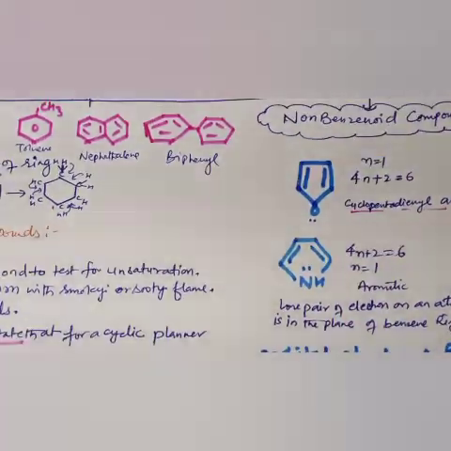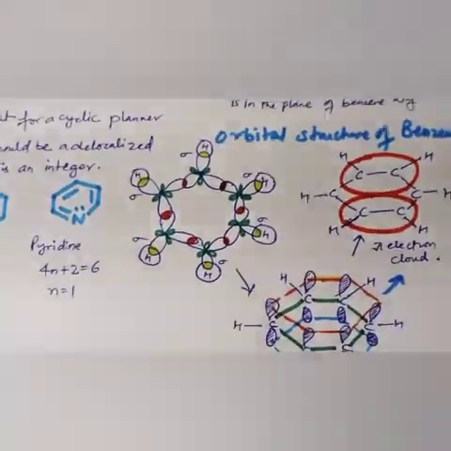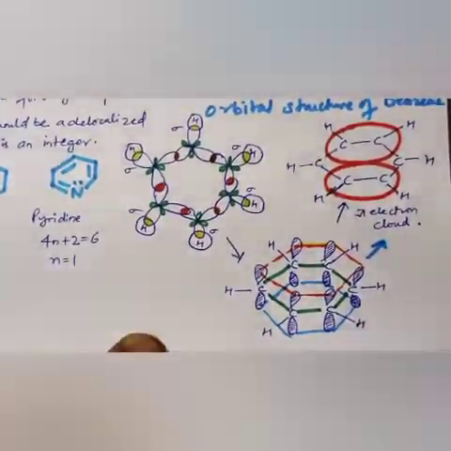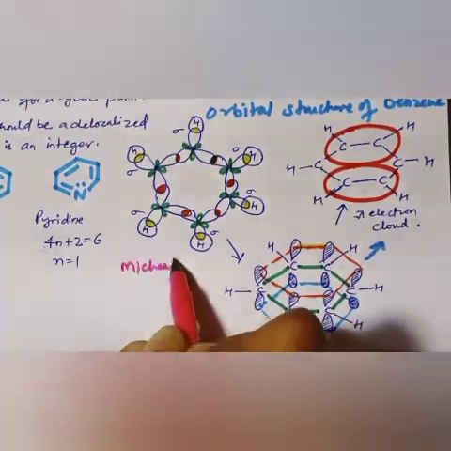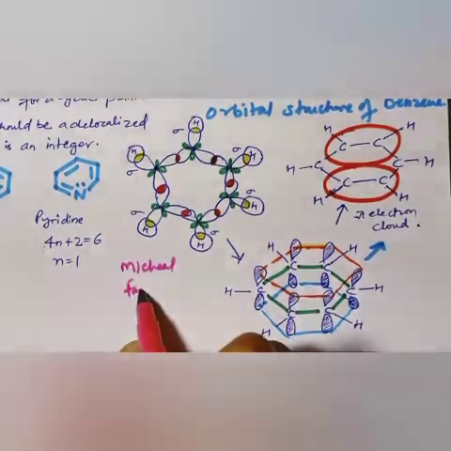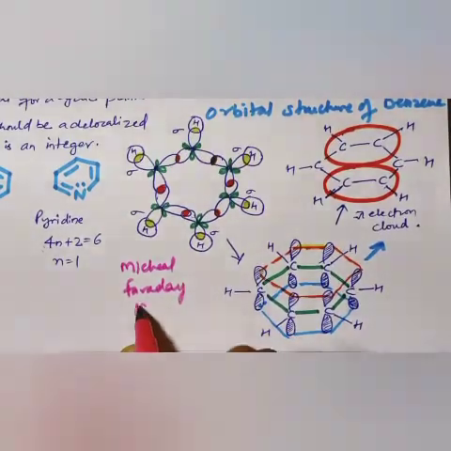Now let me tell you about the orbital structure of benzene. Dear students, benzene was first isolated by Michael Faraday in 1825.